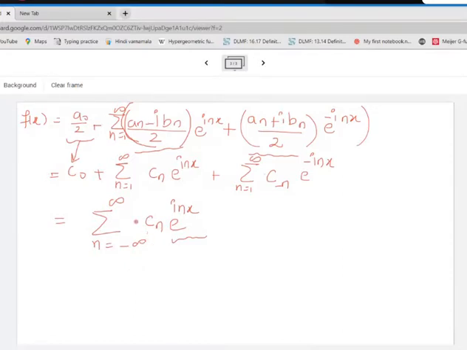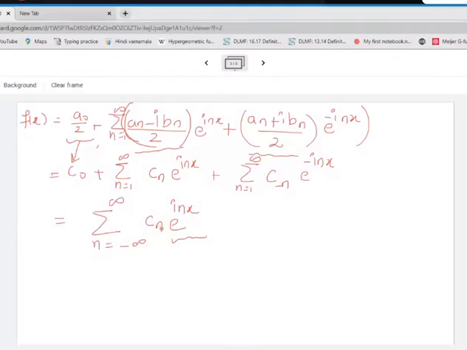Now, when we are doing this, we got this series where c0 is nothing but a0 by 2. What is cn? If n is positive, it is this expression. What is c of minus n? C of minus n, the coefficient of e raised to minus inx, is nothing but an plus i times bn divided by 2. Now all these three things can be combined in this particular form.